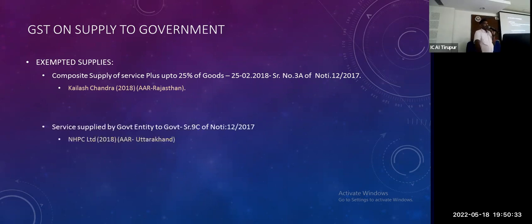Service supplied by a government entity to government is also exempted. Government entity to government, now this is removed. Any services provided by the government authority or local authority are covered, but government entity is removed. From 1/4/2022 onwards, no government entity will fall under the government transaction.